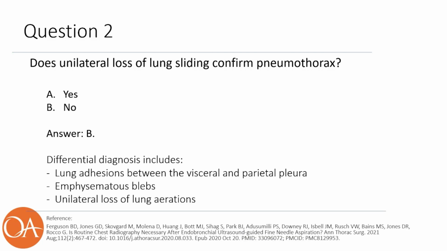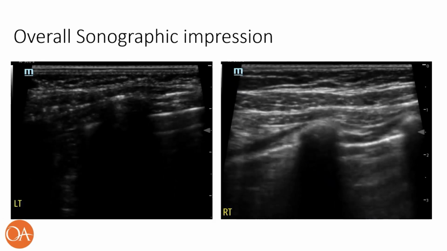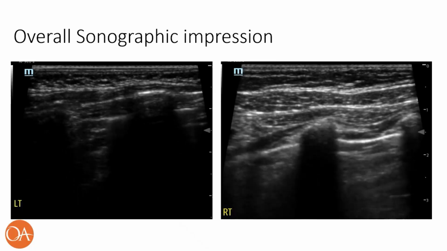Unilateral loss of lung sliding has a differential diagnosis that includes pneumothorax and several other conditions, such as lung adhesions between the visceral and parietal pleura, emphysematous blebs, and a one-sided loss of lung aeration. To distinguish between these conditions, it helps to incorporate the clinical context and to look for more specific ultrasound findings for a pneumothorax, such as the presence of a lung point. In this case, the pretest probability is increased compared to a patient not undergoing EBUS, where there is a post-procedure pneumothorax incidence of 0.02 to 3.5%. So as we can see, there is a lung point and a loss of lung sliding on the left when we compare it to the right lung.